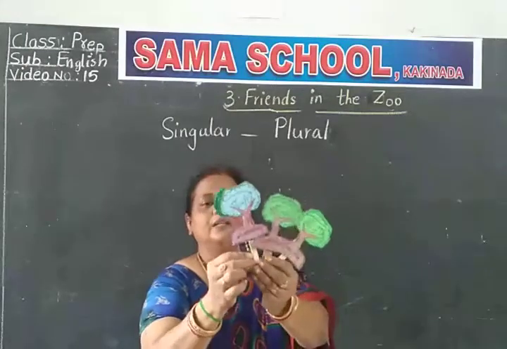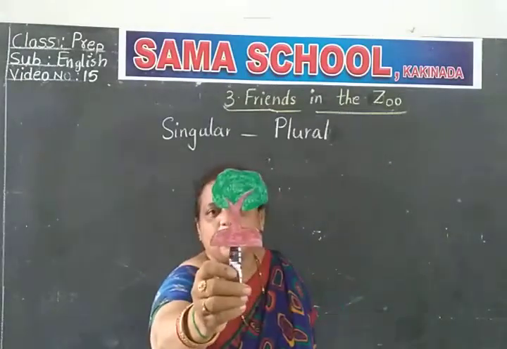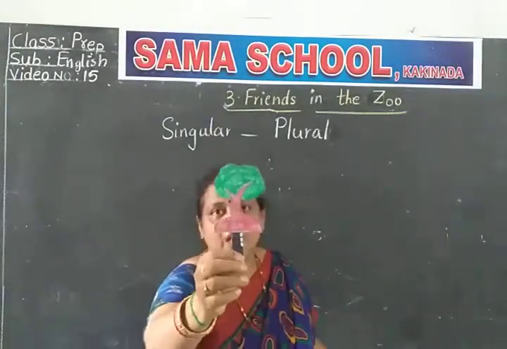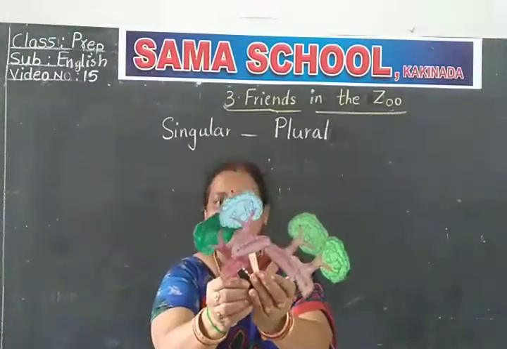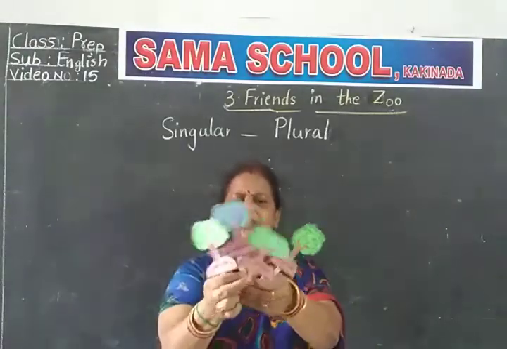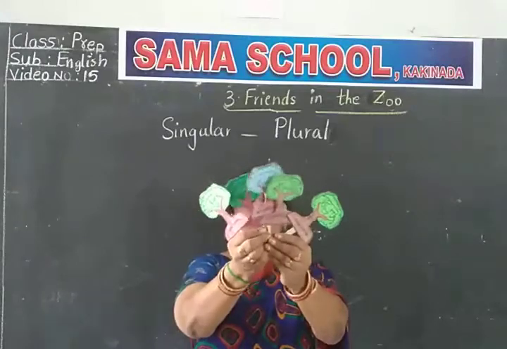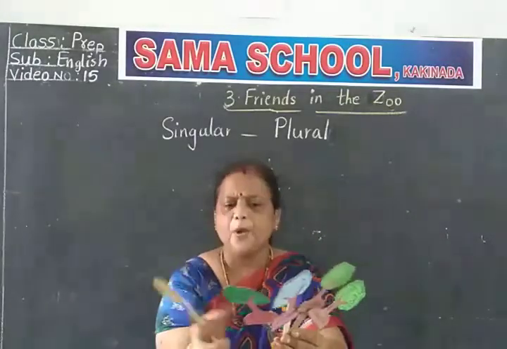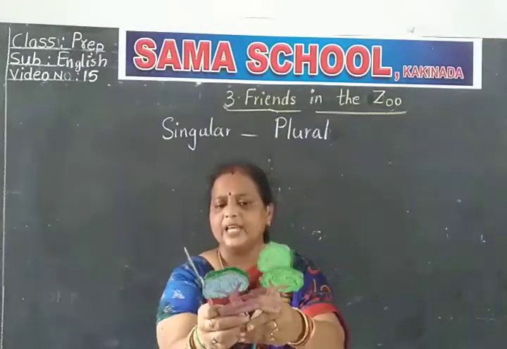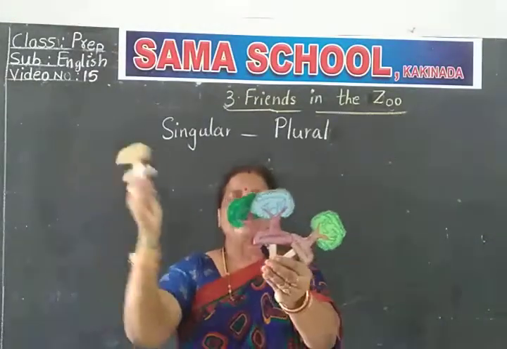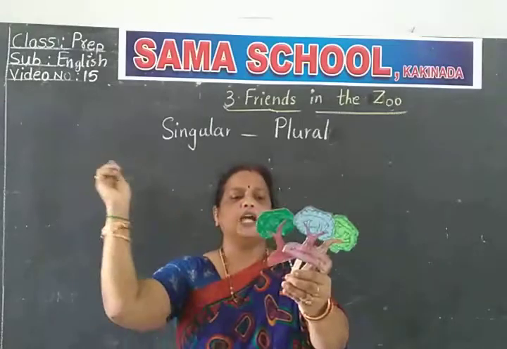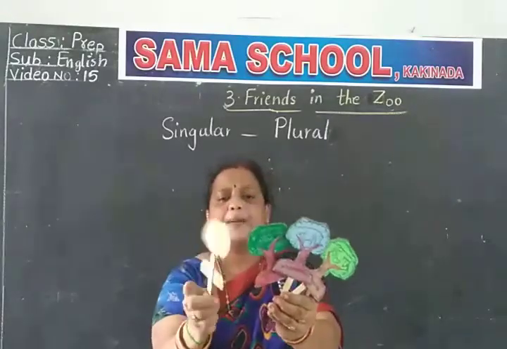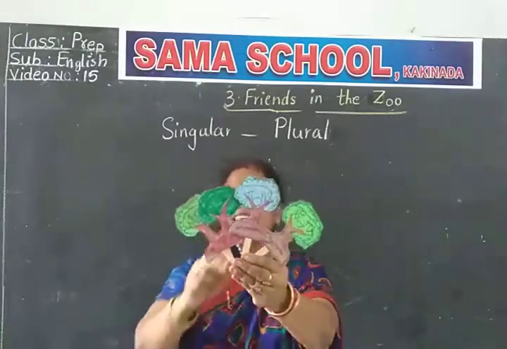Come on. This is a tree. What is this, Amma? This is a tree. And here we see a number of trees. So many trees. You see here a number of trees. When you go to the park, you see a number of trees. When we go to parks, like Janmabhoomi Park, Gandhinagar Park and Vivekananda Park, you see a number of trees.